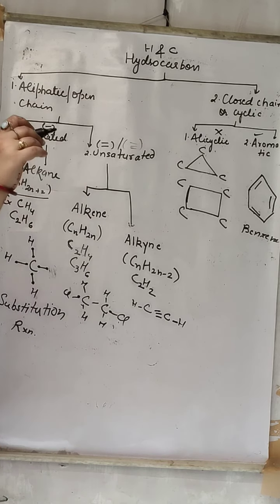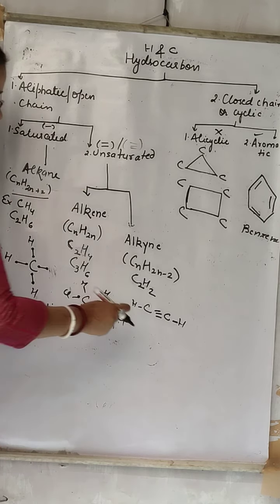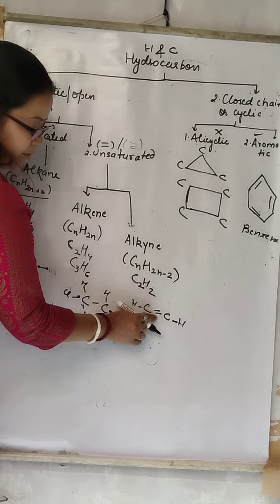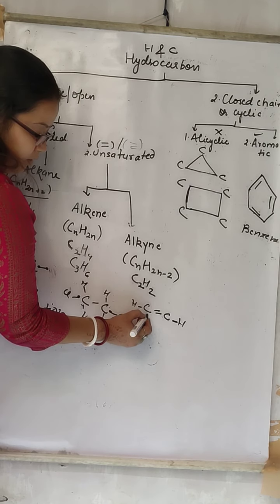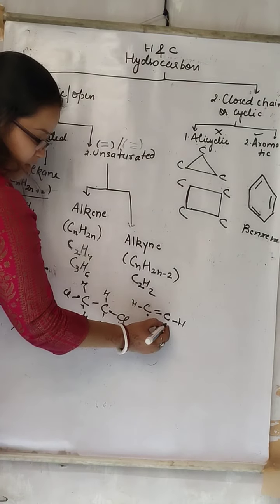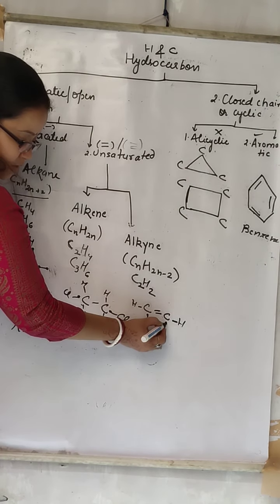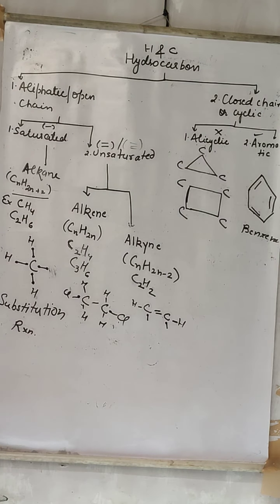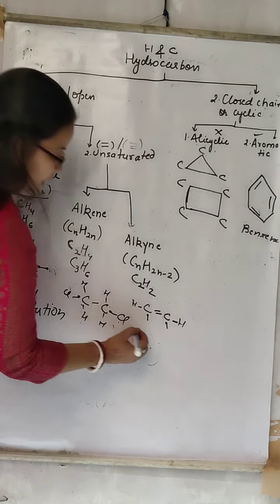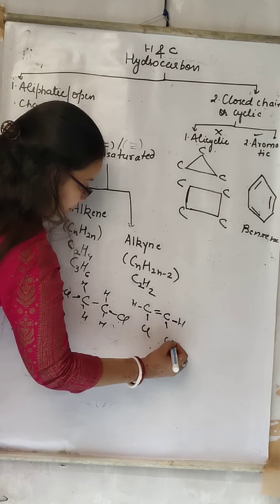Until the bond becomes single, it will be unstable. Suppose this bond breaks down, then one electron of this and one electron of this will be free. This opens, right? Now whatever you want it to react with, suppose chlorine, it will come and join here.